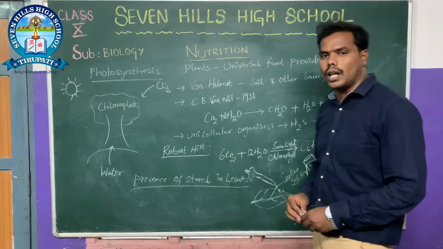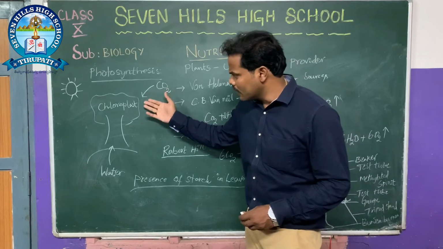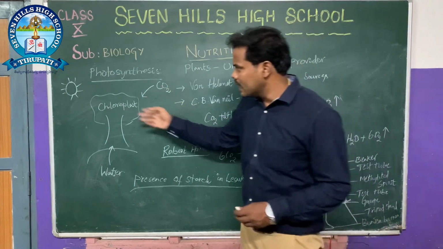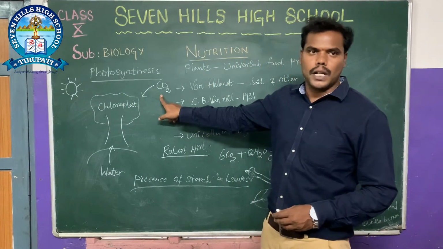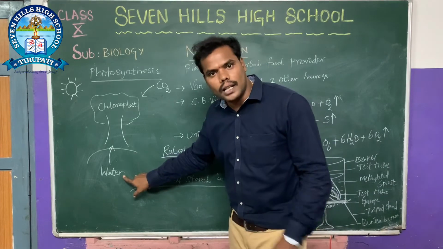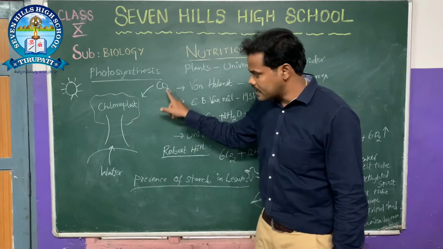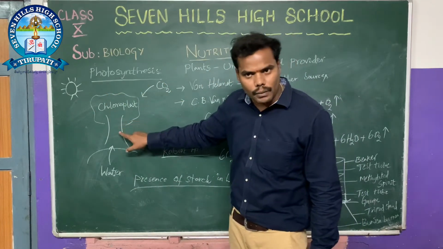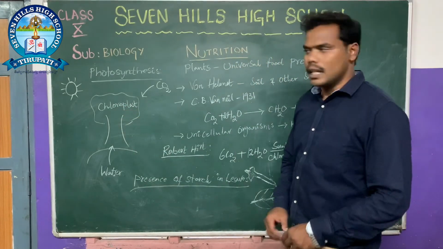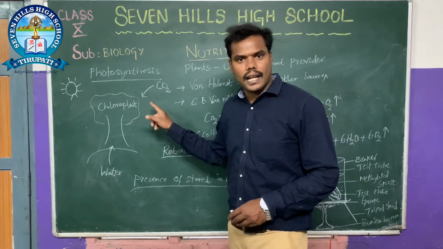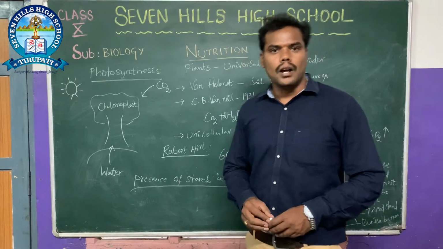Now we are going to study how photosynthesis is performed by plants. Now we can look here. A plant traps solar energy, receives carbon dioxide from the atmosphere, and receives water from the soil. Whenever all these sources, solar energy, carbon dioxide and water, enter the body of a plant, the plant has chloroplasts in its leaves. In the chloroplast, all these sources are put together, photosynthesis starts, and food material is prepared.